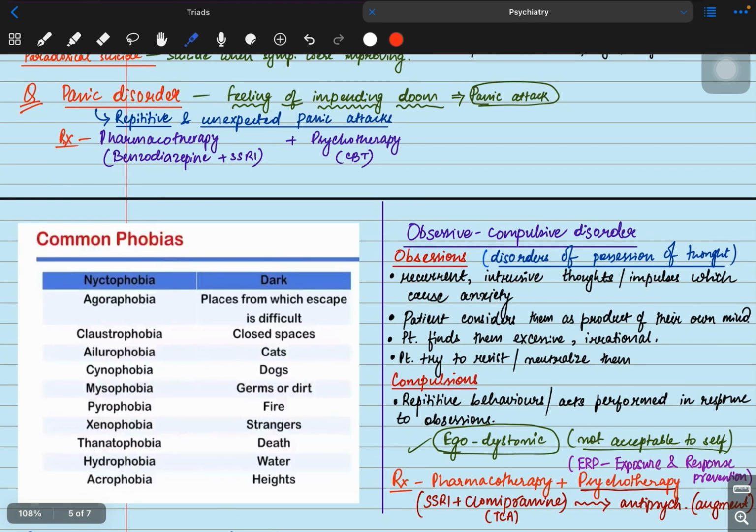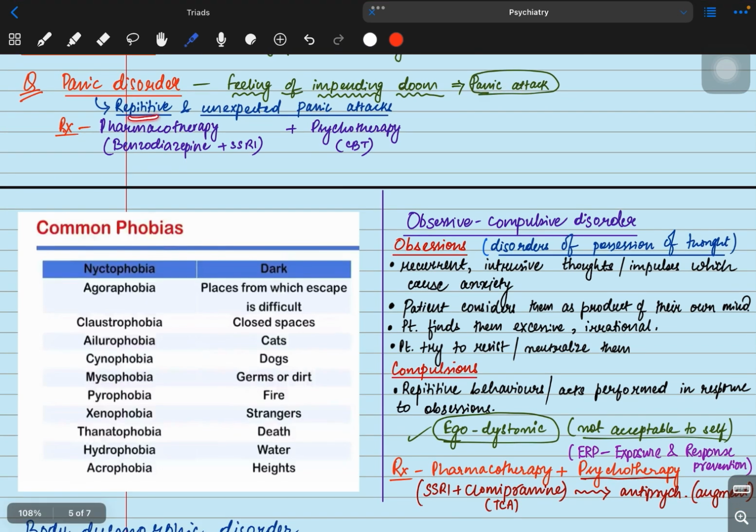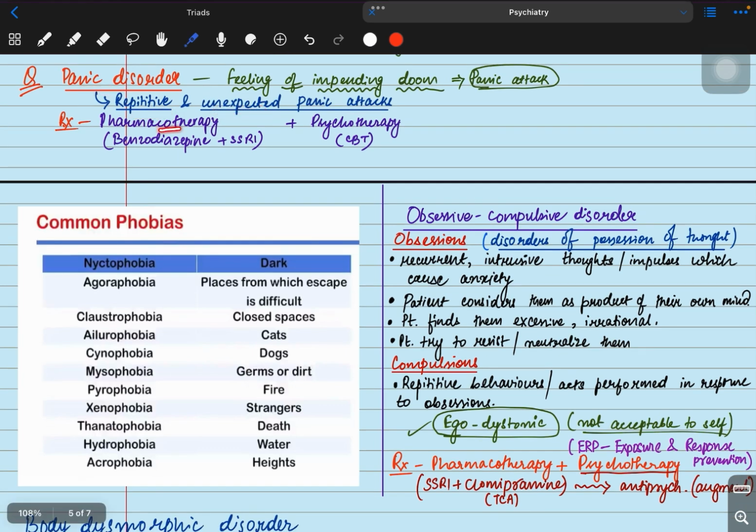Now coming to panic disorder. In the question, a sentence will be given: feeling of impending doom. The patient will think that he is going to die. Then we can consider it as a panic attack. So it's repetitive and unexpected panic attacks. If it happens repetitively and unexpectedly, it's called panic disorder. The treatment is pharmacotherapy. In pharmacotherapy, we give benzodiazepines and SSRIs, also psychotherapy, CBT.